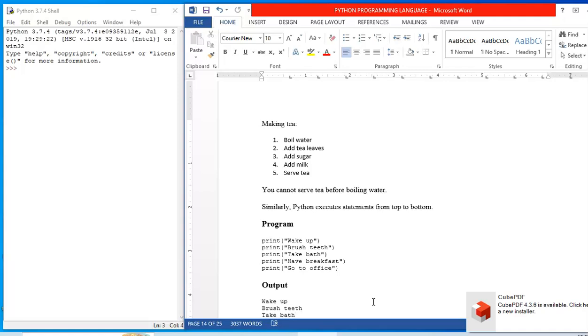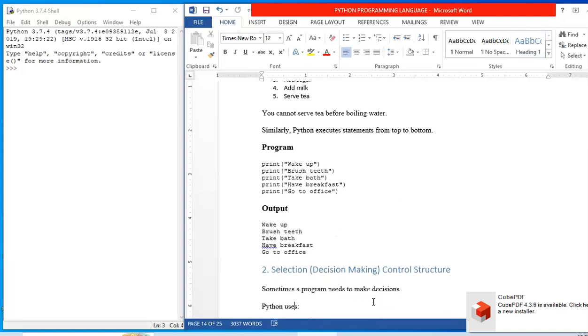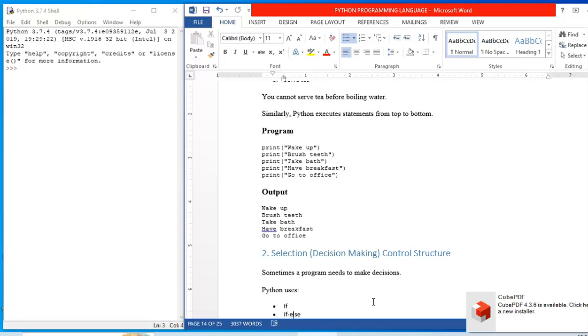Now a program, for example: print wake up. I have written over here 1, 2, 3, 4, 5 print statements. Print wake up, print brush teeth, print take bath, print have breakfast, print go to office. All of these print statements are getting executed one by one. And the output you get is wake up, brush teeth, take bath, have breakfast, go to office.